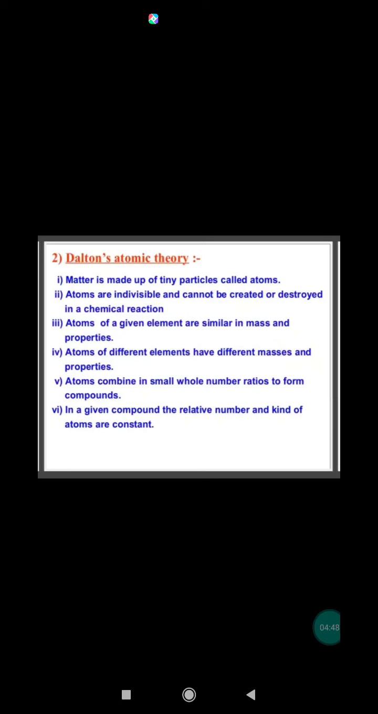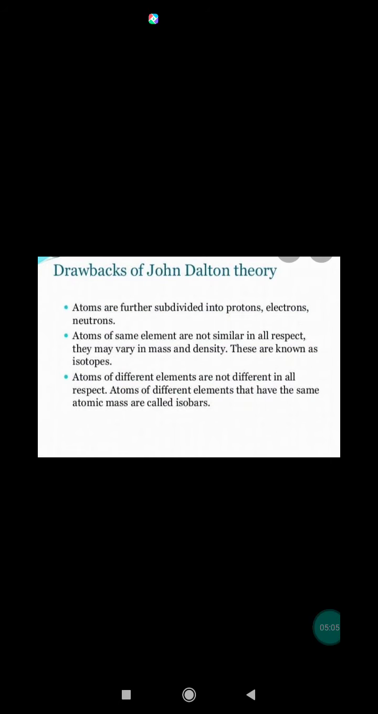According to Dalton's atomic theory, atom is the smallest particle of an element which cannot be further divided and that retains all the characteristic properties of that element. Now, the drawbacks of Dalton's atomic theory. Dalton's atomic theory ruled the scientific world for about a century, but it has many drawbacks.